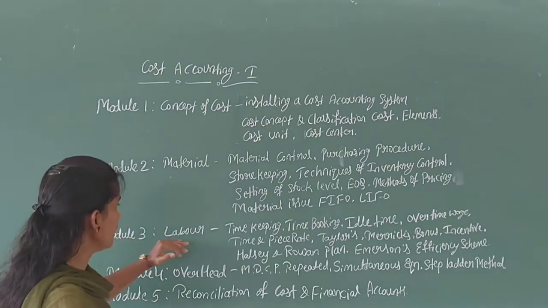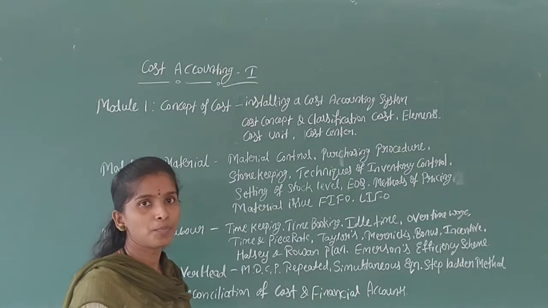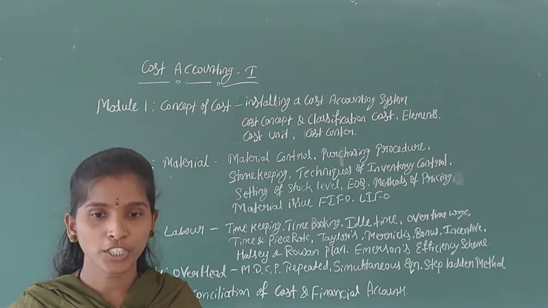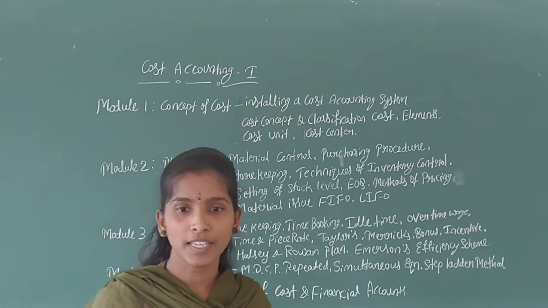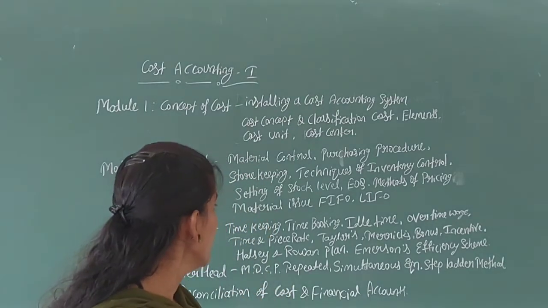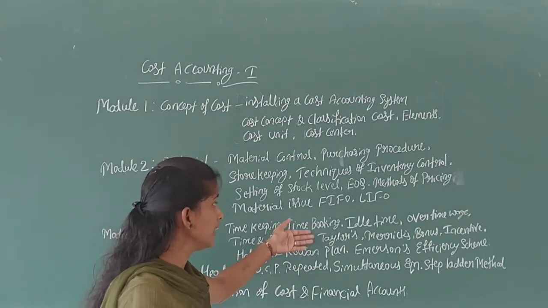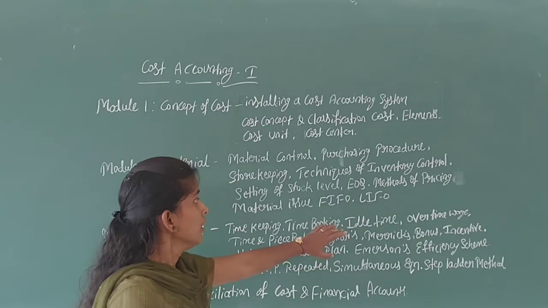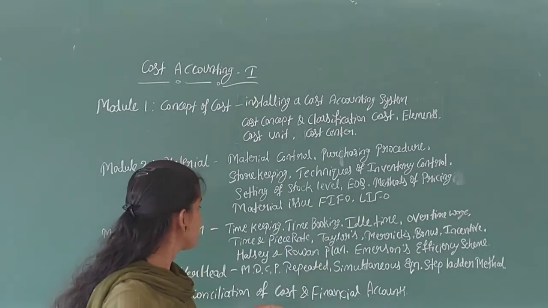In the third chapter, labor, we will learn the meaning and objectives of labor, significance of labor cost control, methods of timekeeping and methods of time booking, and problems on idle time and overtime wages.